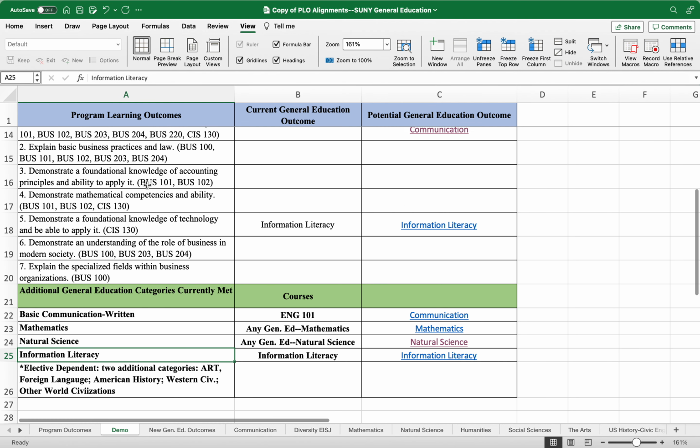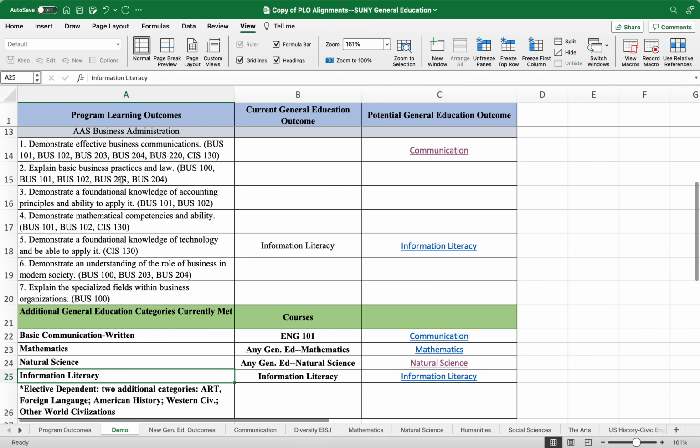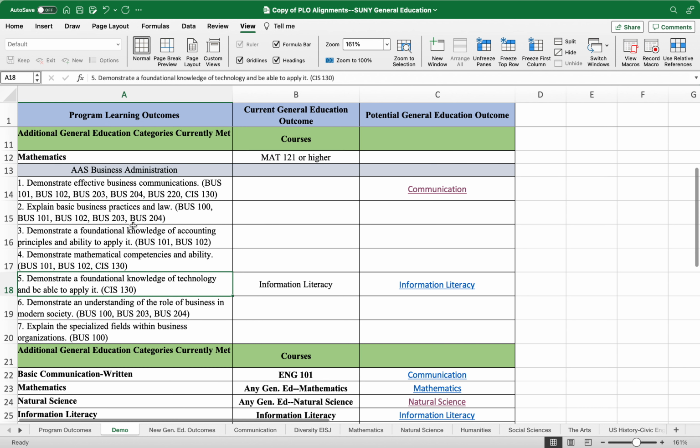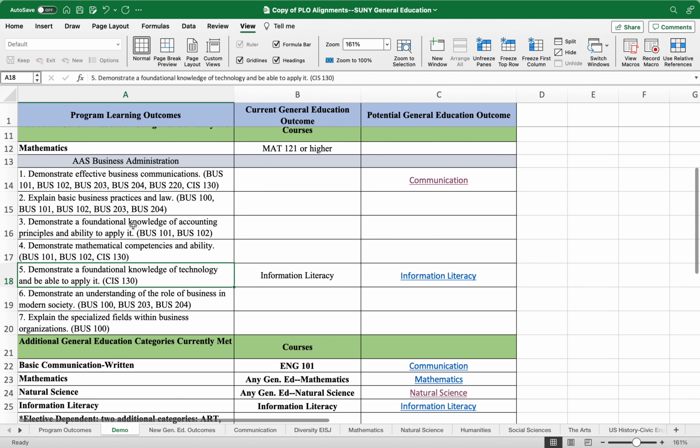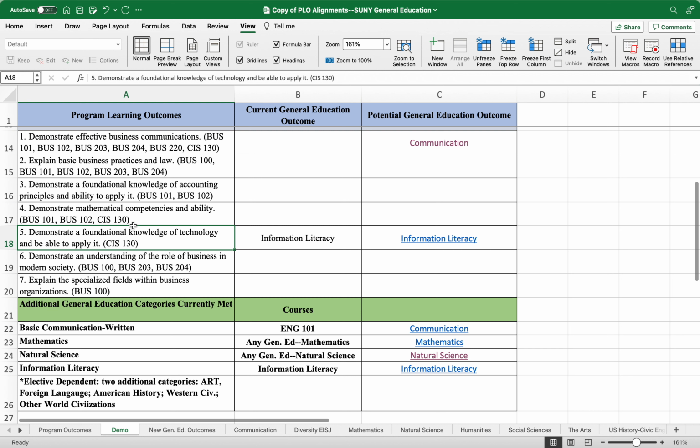So there are some opportunities for overlap as we make these changes, an overlap between program outcomes and SUNY Gen Ed outcomes. In some cases, that will work well. In other cases, you may need to keep these specific requirements in the worksheet in addition to what you have in your program outcomes. So I'm hoping that this will be helpful for you.